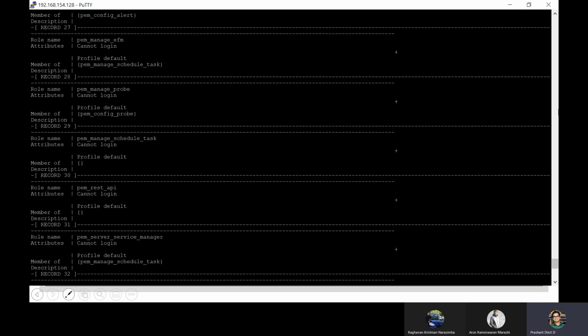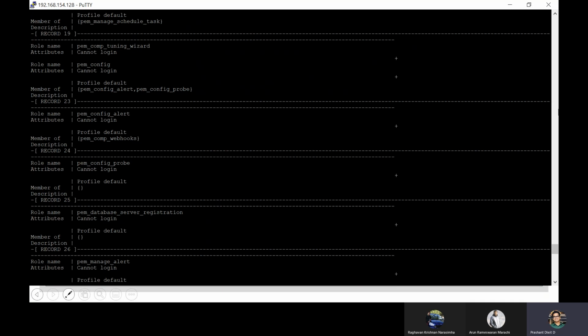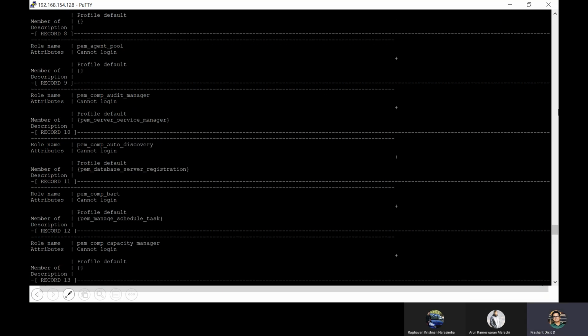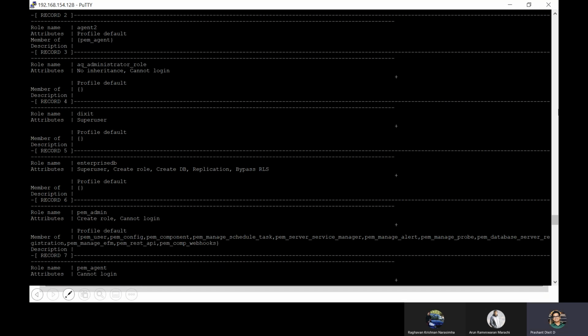Where is the enterprise DB? Enterprise DB, enterprise DB. Just a second. Imagine Dikshit. Okay, yeah. If you see, these are the permissions. For example, this Dikshit role or user, I'll use these terms interchangeably, role or user. This Dikshit user or role has a superpower privilege. It has the power to modify, to drop, to select, to delete anything from any database, anywhere.